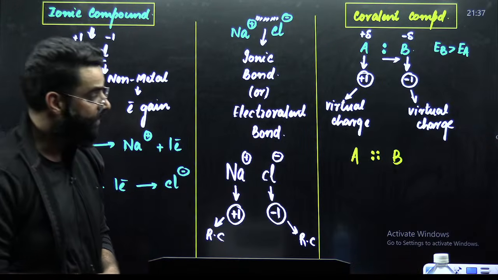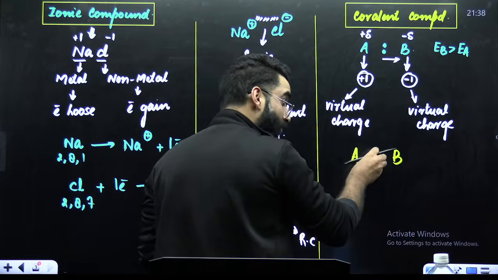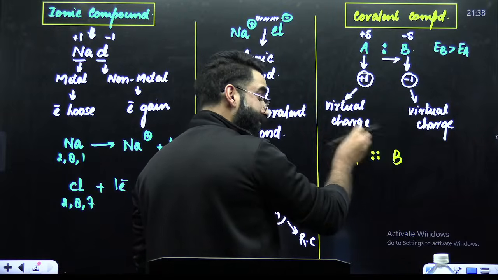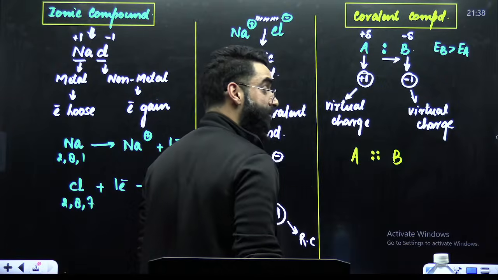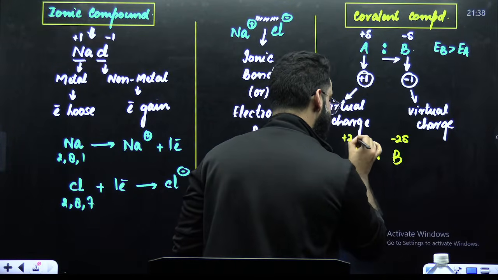But what have we assumed? We have assumed the electronegativity of B is more than that of A. That means both the bond pairs will be shifted. Both the electron pairs will be shifted towards B, due to which B will get the charge of -2 delta, and A gets the charge of +2 delta.